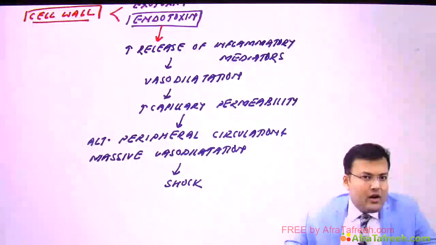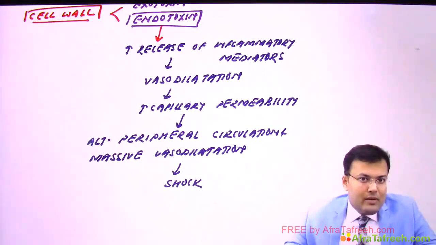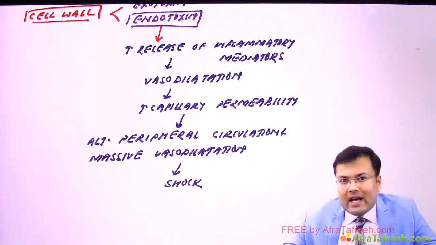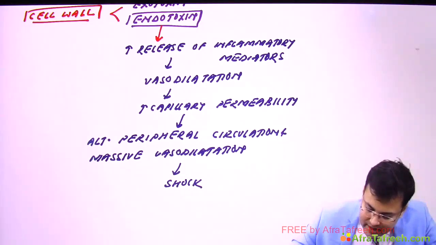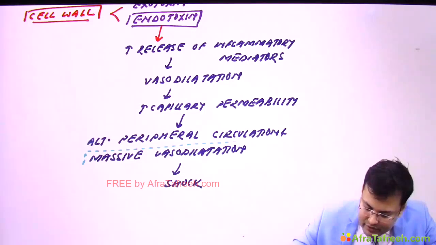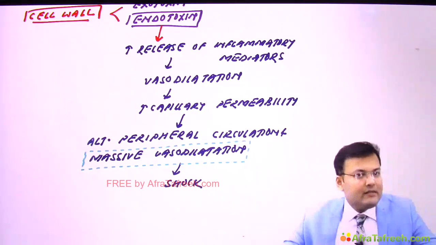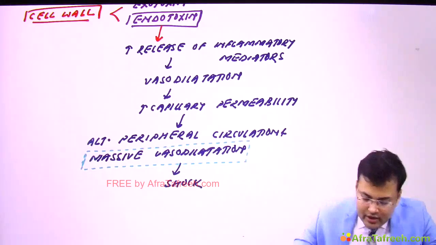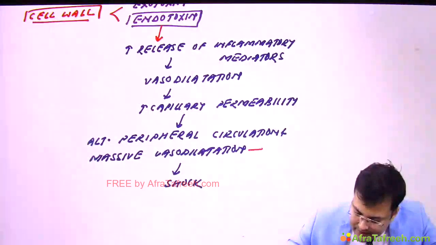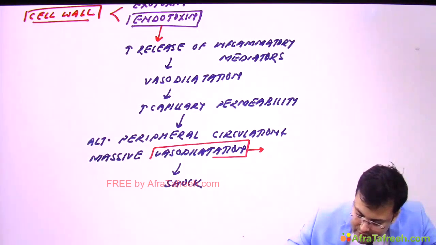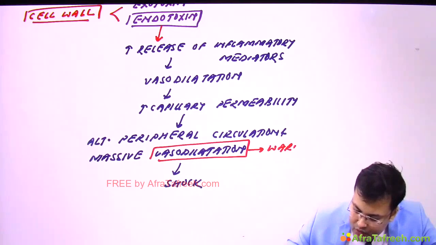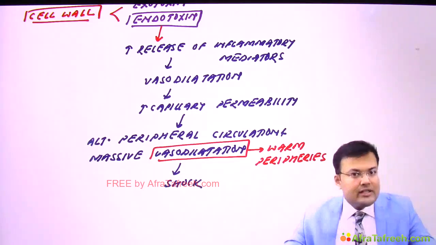Clear? Now see, we discussed hypovolemic shock, and in hypovolemic shock there was increased release of noradrenaline and adrenaline, so there was vasoconstriction, and that's why there was cold and clammy peripheries. And here you noticed that there is massive vasodilatation, and because of this there is pooling of blood. So here you are going to find what? Warm peripheries. So because of massive vasodilatation we find warm peripheries in septic shock. Okay, so this is the pathophysiology.